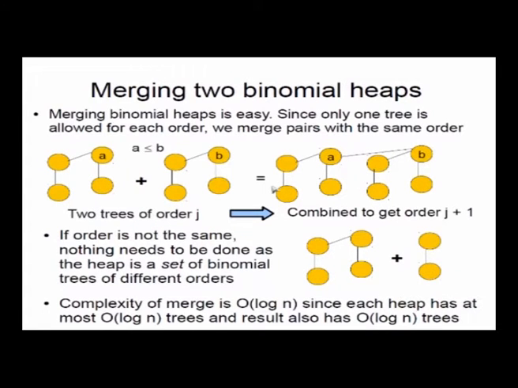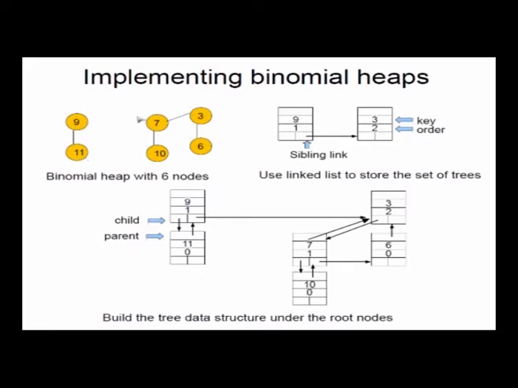So if you look, for example, at this heap, 9, 11 and 3, 7, 10, 6, suppose this is a heap and I want to find the min. I find that in this tree the minimum is 9, which I can easily extract because it is the root of this tree. For this tree again, if I want to find the minimum, I just look at the root of this tree and I see that it's 3. So I can compare the minimum of this and this, and I find that this minimum is less, so I take this as the minimum.